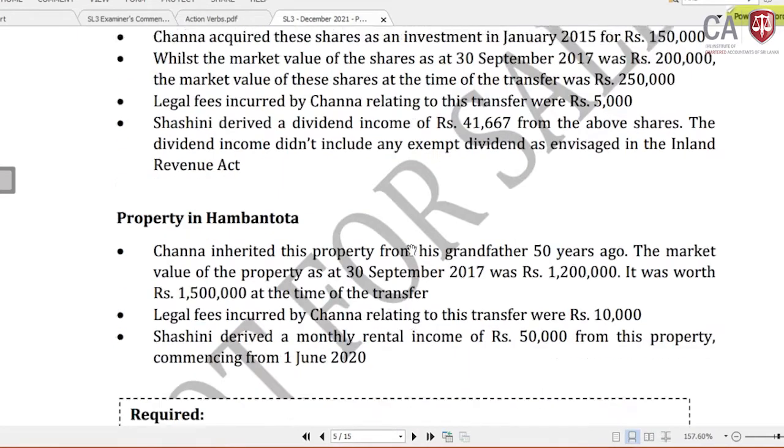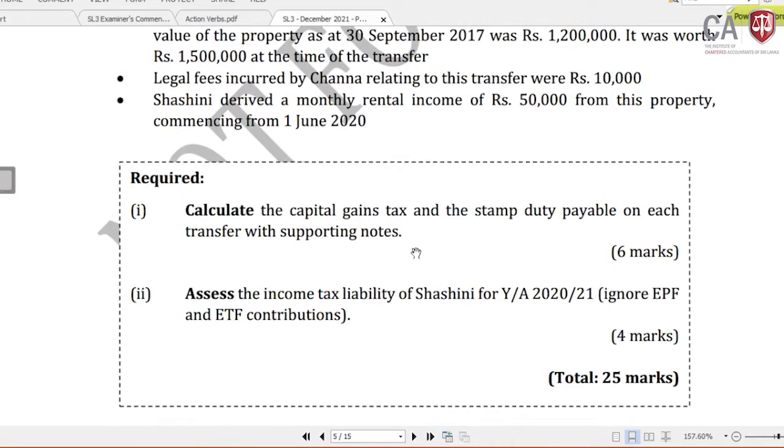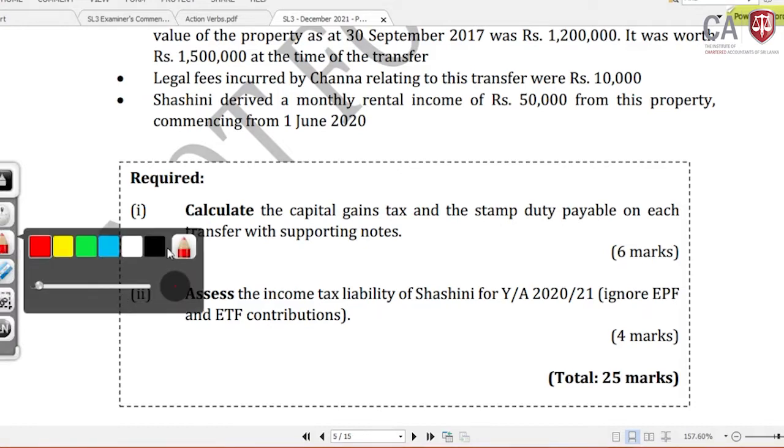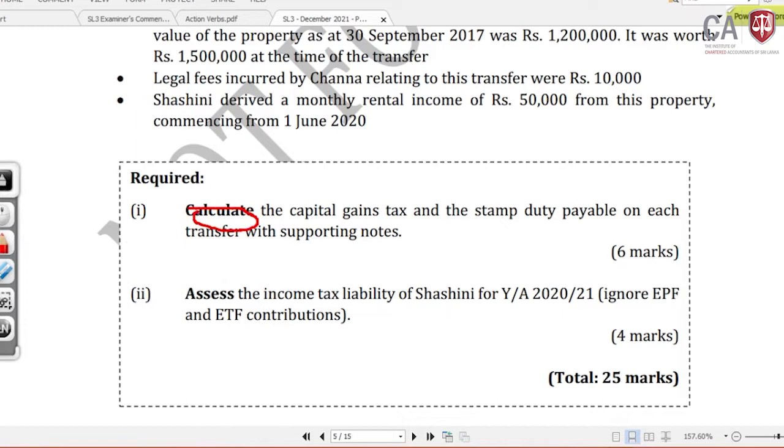In that, let me come to the requirement. It's for 10 marks. The requirement, Roman 1: calculate the capital gain tax and the stamp duty. What is it asking? You need to calculate, this is the action verb, the capital gain tax, and there is a sub requirement, the stamp duty payable on each transfer with supporting notes.